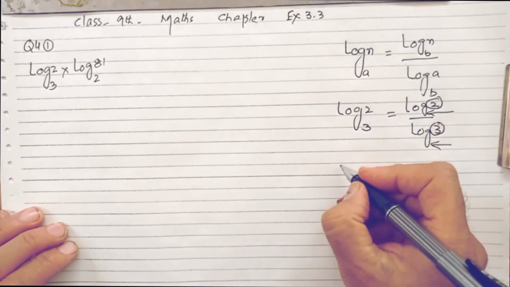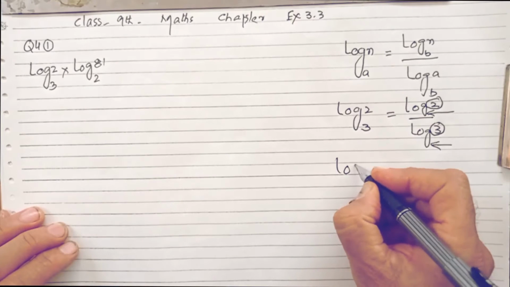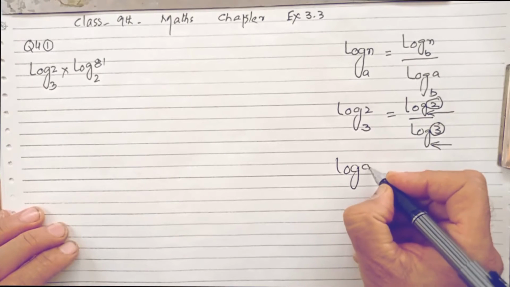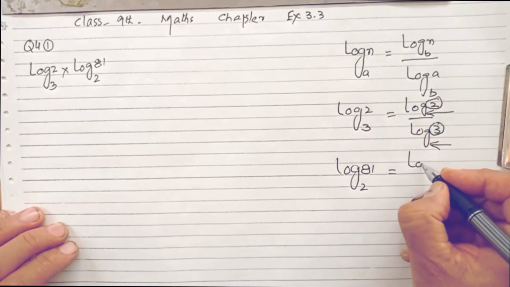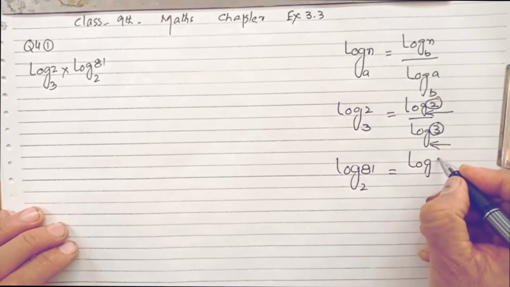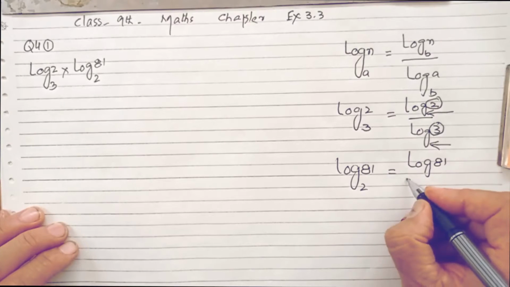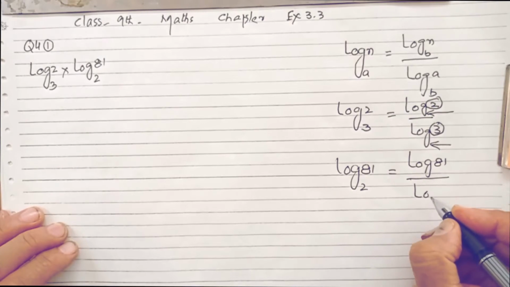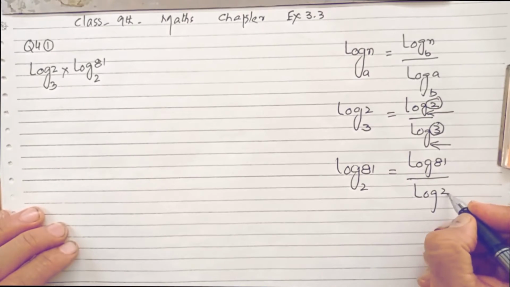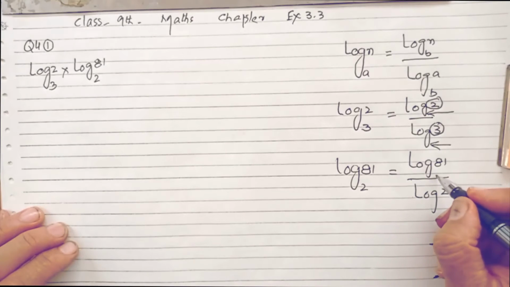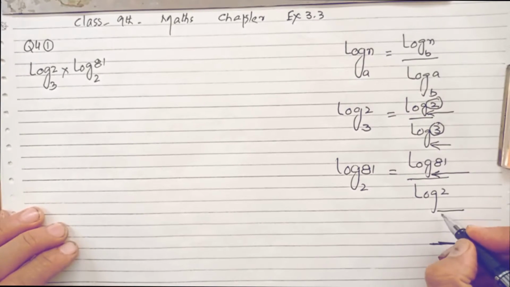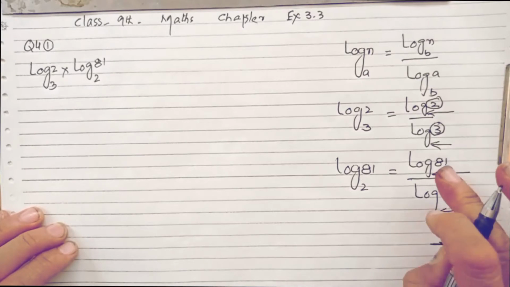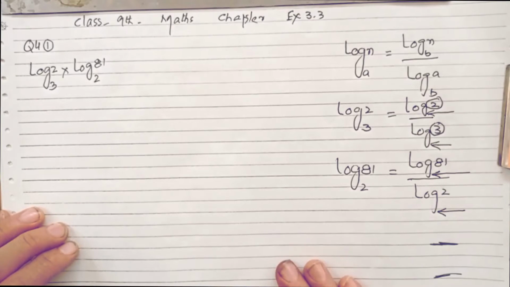Now there is a log 81 and 2, so I will write it like this, that log 81 and log 2. Please don't write anything over here, you should keep this place empty. There is no need to write anything over here.